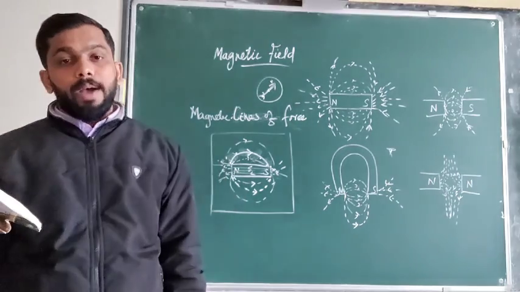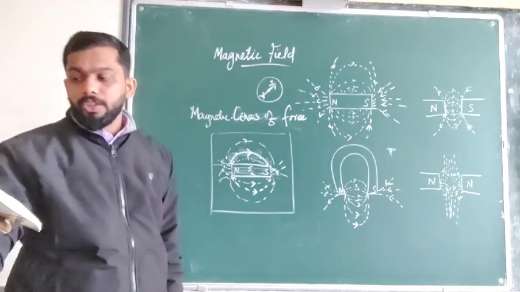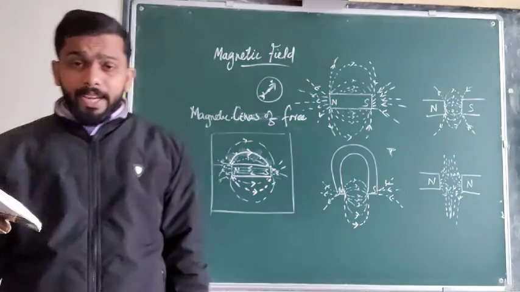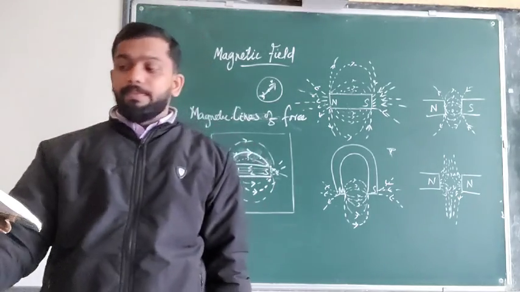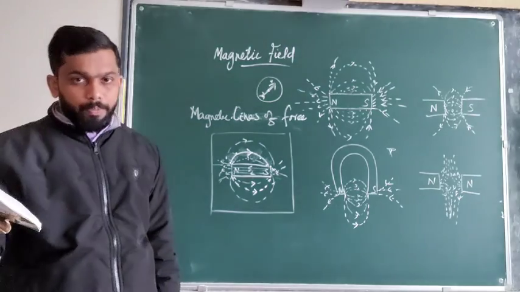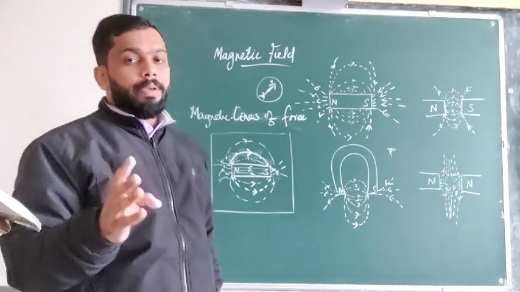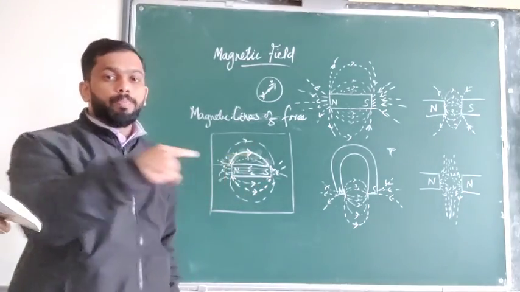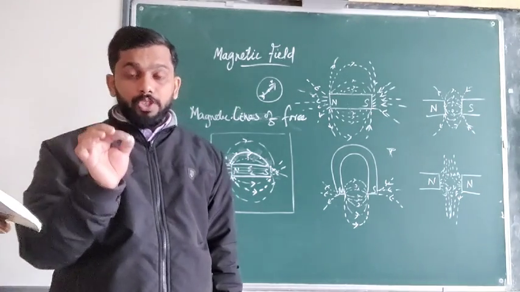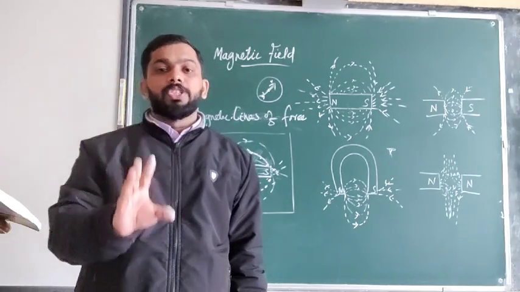So, what are the properties of magnetic lines of forces? These lines of forces are continuous curves, and outside the magnet they begin from the north pole and finish at the south pole, and inside the magnet they travel from the south pole to the north pole. These lines never intersect each other.